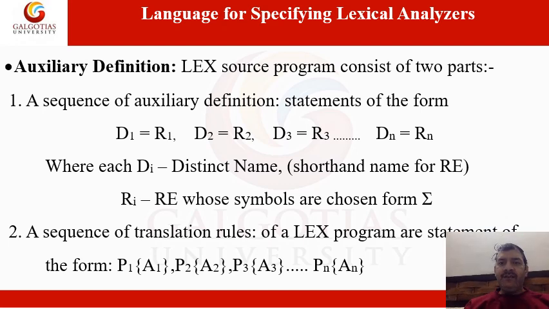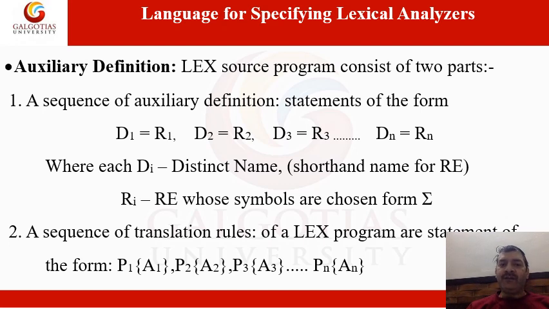And a sequence of translation rules of a LEX program is in the form of statements like P1, A1, P2, A2, P3, A3, and so on up to Pn, An. What are these P1, A1, P2, A2? P stands for pattern. A pattern is what your incoming stream of characters will be matched against, and then you identify which kind of token it was.